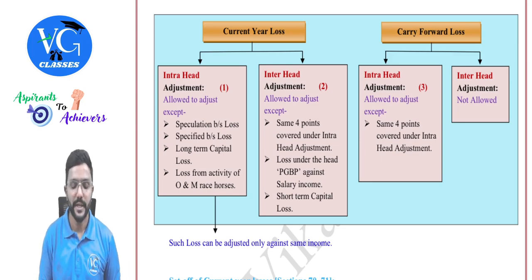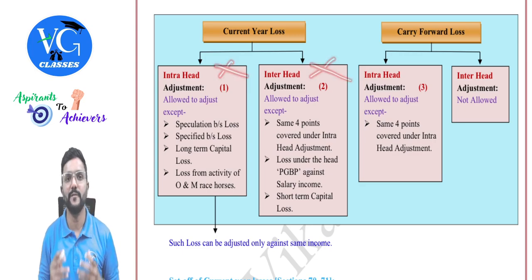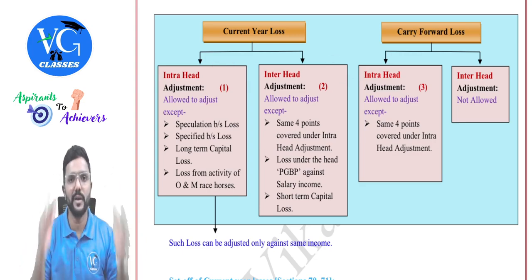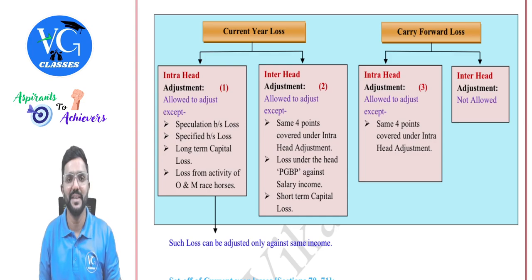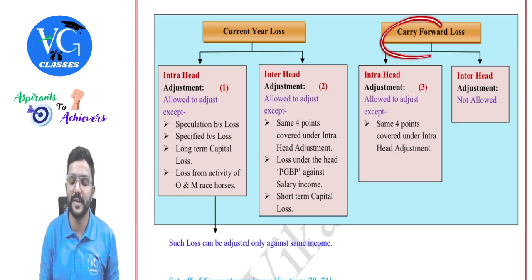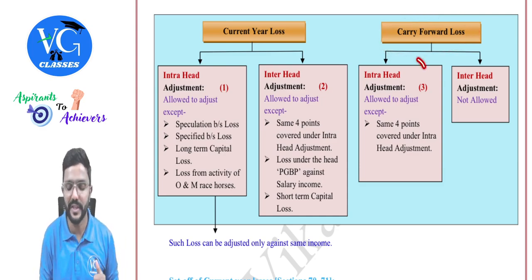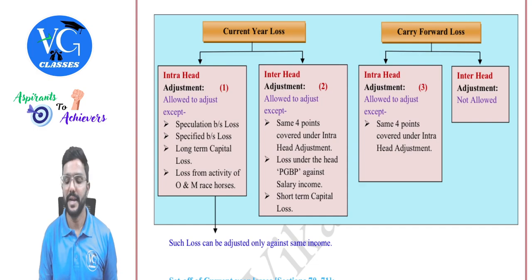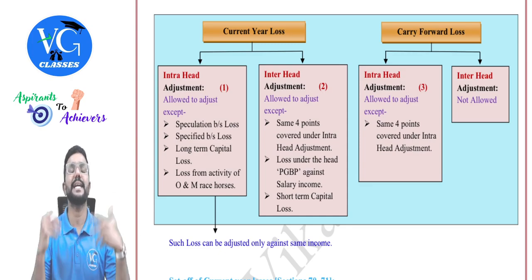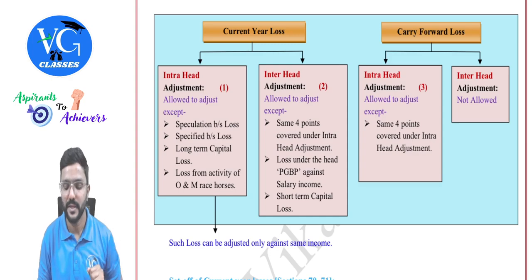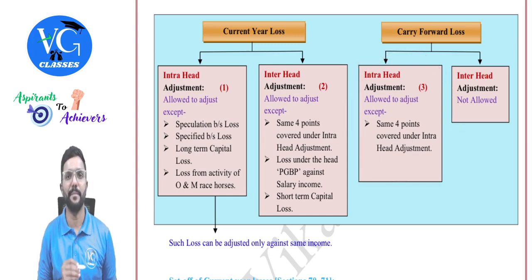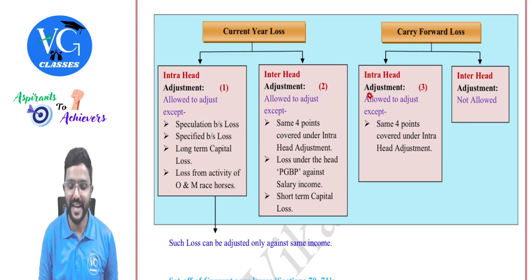Okay, sir. Then, if both of these are not possible, for example, sir, I have only loss in the current year, no income. In that case, you can carry forward that loss. And when you carry forward the loss, you can adjust it only within the same head. And inter-head is not at all allowed. Once you carry forward the loss, you cannot adjust that loss against other heads of income. Maximum, you can adjust it only within the same head. But here also there are exceptions.